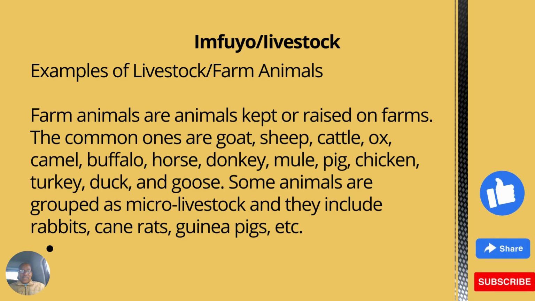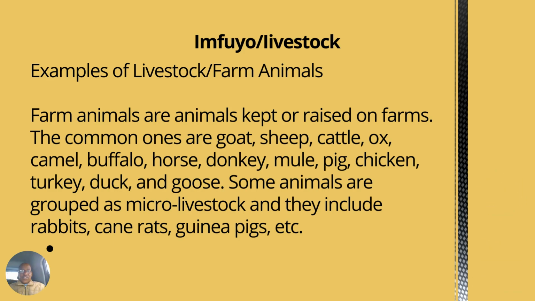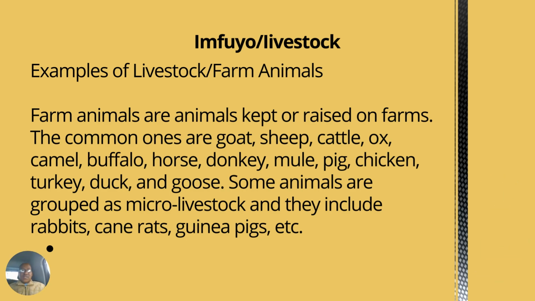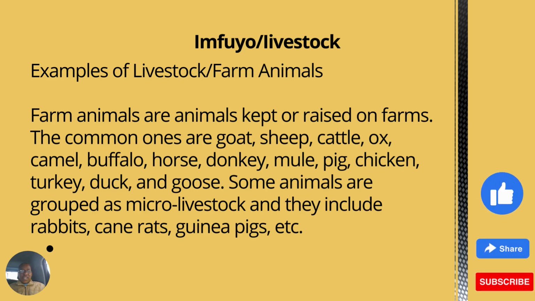The common ones are goat, sheep, cattle, ox, camel, buffalo, horse, donkey, mule, pig, chicken, turkey, duck, and goose. Some animals are grouped as micro-livestock, and they include rabbits, cane rats, guinea pigs, etc.